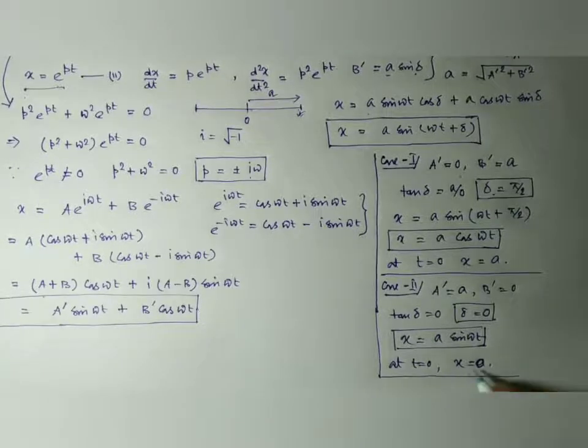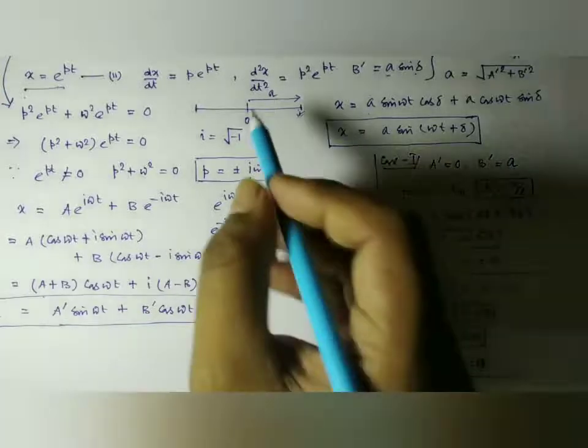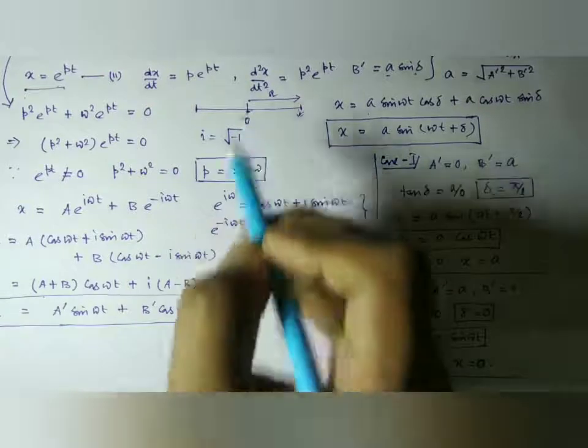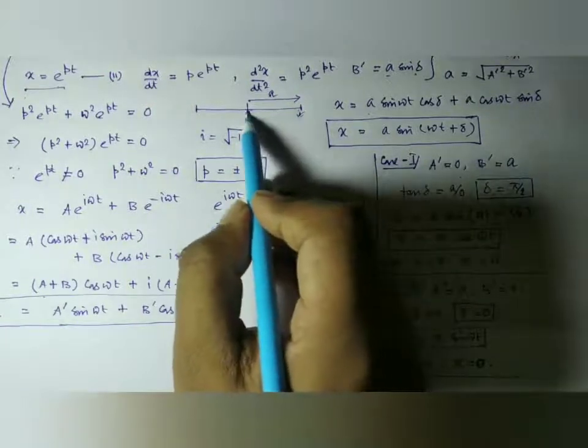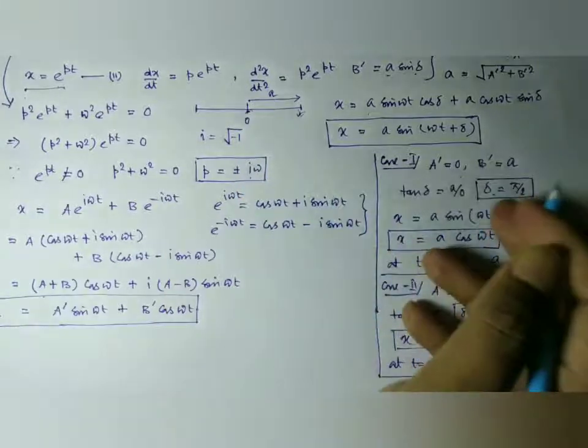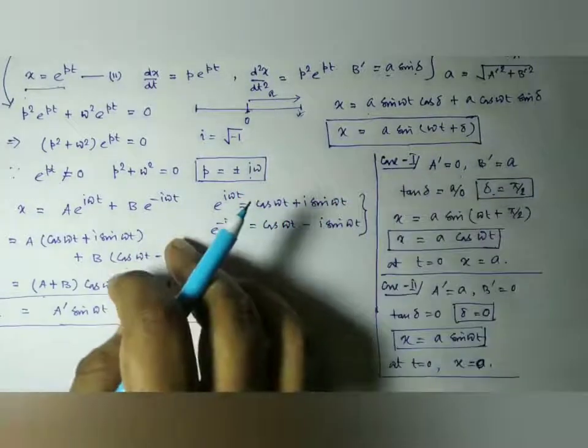So what is the significance of this expression? That at time t equal to 0, the particle starts its motion from the equilibrium position, from the mean position. So this is the solution of a body executing simple harmonic motion.